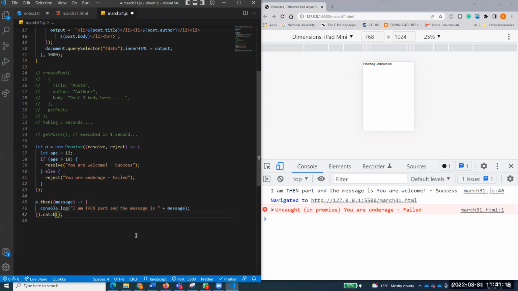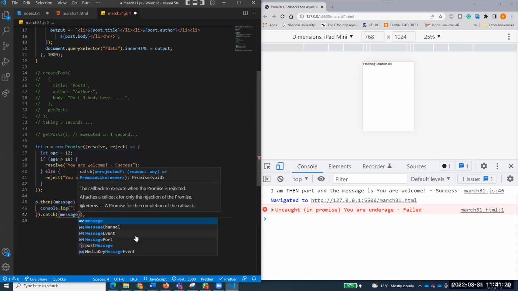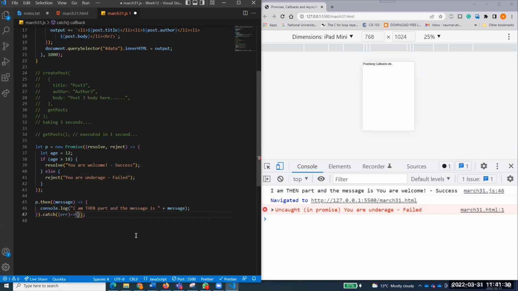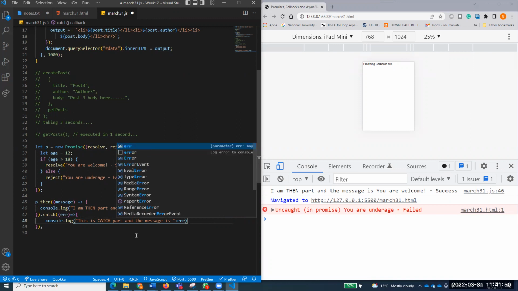Please try to understand the concept. And now here also it will have a callback function. It will receive a message, and I can call it, not message, I can call it error. Whatever is the error, because it's rejected over here. But you can call it anything. So I come over here and say console.log, this is catch part, and the message is, again, I just received that in error. So I'll do that error, ERR.